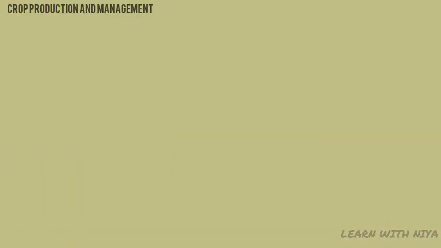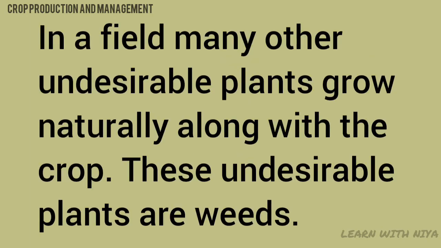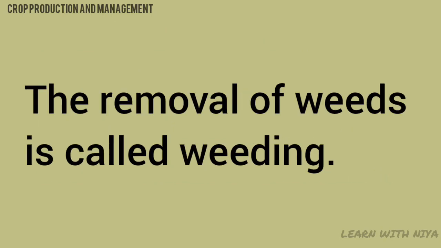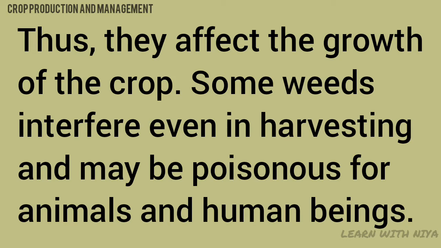Now, let us discuss the fifth step involved in agricultural practices, which is protection from weeds. In a field, many other undesirable plants may grow naturally along with the crop. These undesirable plants are called weeds. The removal of weeds is called weeding. Weeding is necessary since weeds compete with the crop plants for water, nutrients, space, and light. Thus, they affect the growth of the crop.